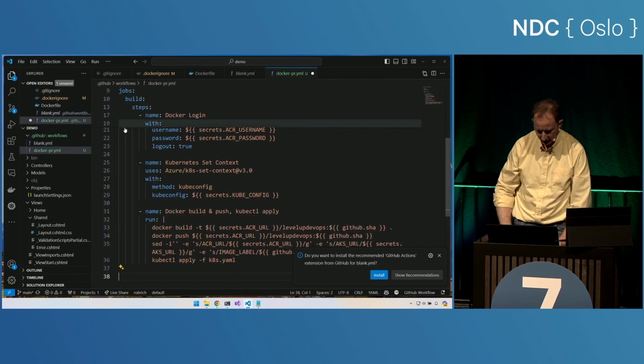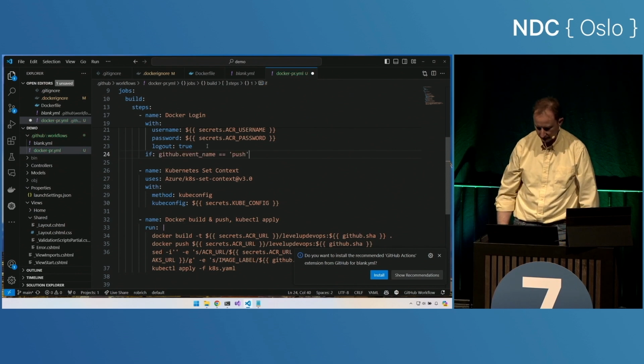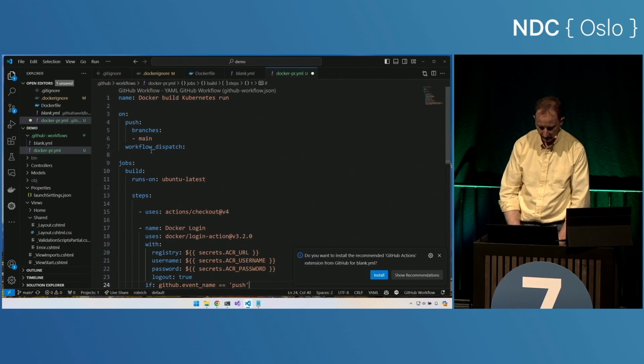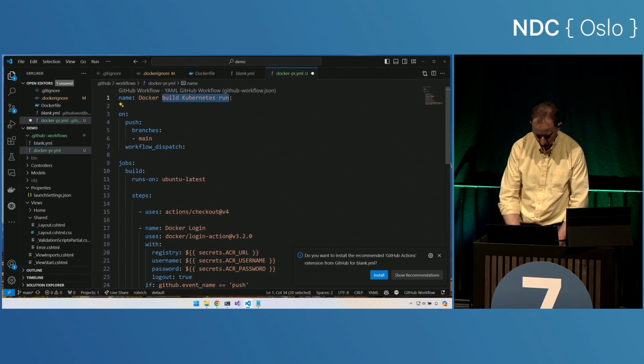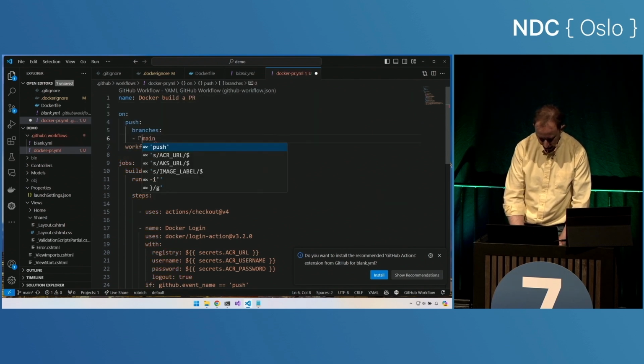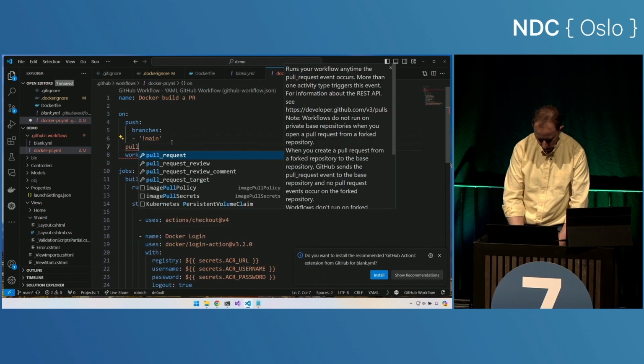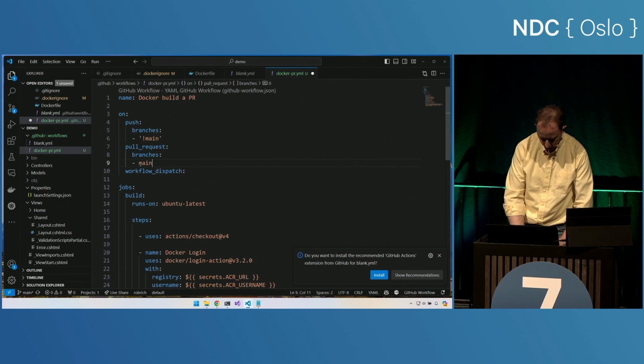And I could definitely create conditions here. I could say condition or if the build was on a certain branch, and I could jump around there. But in this case, our build will be substantively different. So we'll do this as a separate build file instead. Build a PR. And so I want to run this on branches that are not main. And I also want to do this on pull request. That I'll do this on any pull request branch.